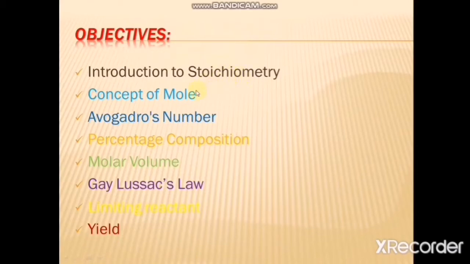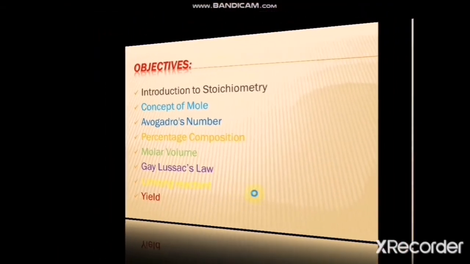Then we have number of moles and all the calculations related to moles. Then Avogadro's number and calculations related to it. Then percentage composition and its calculations, and molar volume and its calculation, Gay-Lussac law and its basic requirements, the limiting reagent and calculation, and the final one is the yield and its calculations.